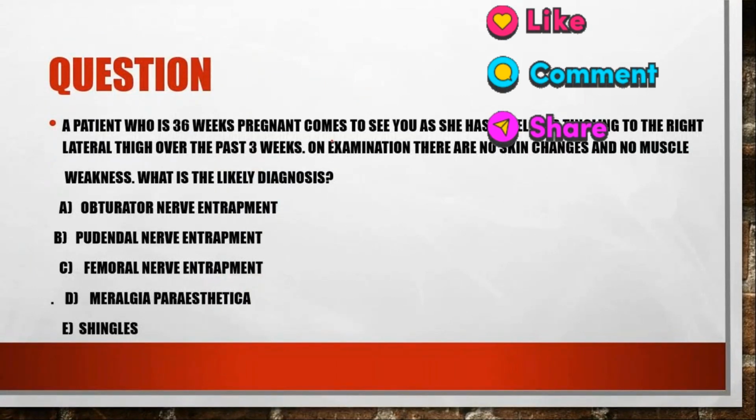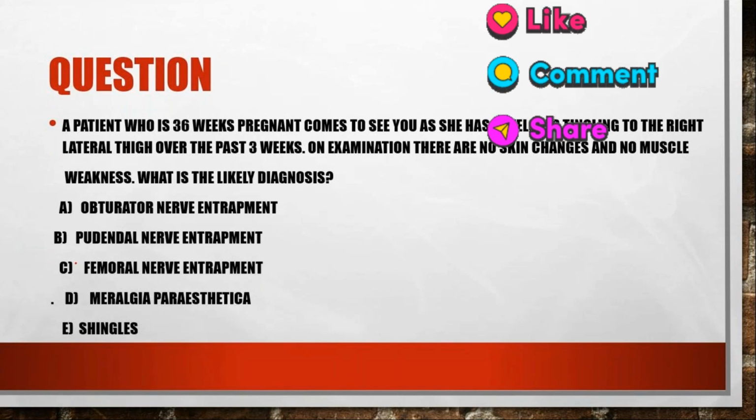A patient who is 36 weeks pregnant comes to see you as she had developed tingling to the right lateral thigh over the past 3 weeks. On examination, there are no skin changes and no muscle weakness. What is the likely diagnosis? Option A, obturator nerve entrapment. Option B, pudendal nerve entrapment. Option C, femoral nerve entrapment. Option D, meralgia paresthetica. And option E, shingles. It is meralgia paresthetica. Yes.